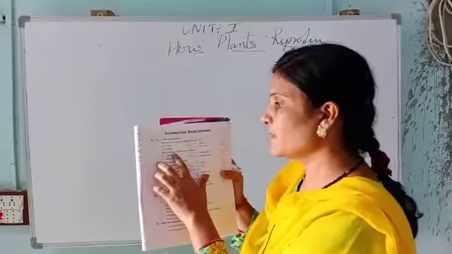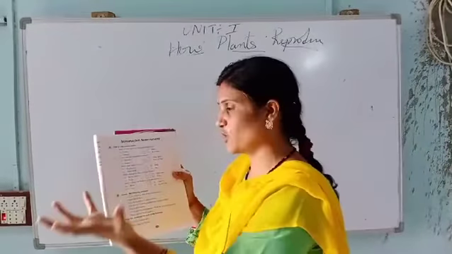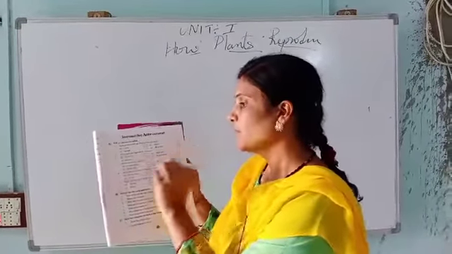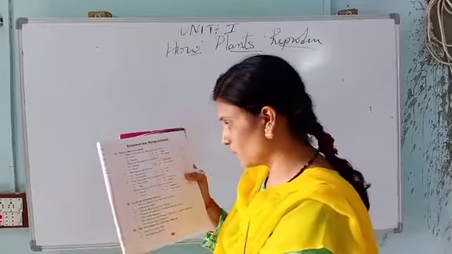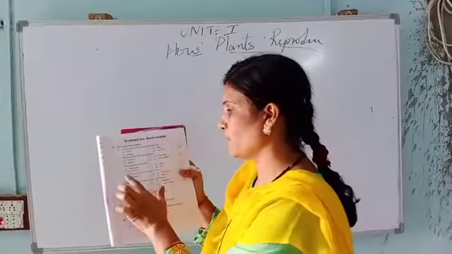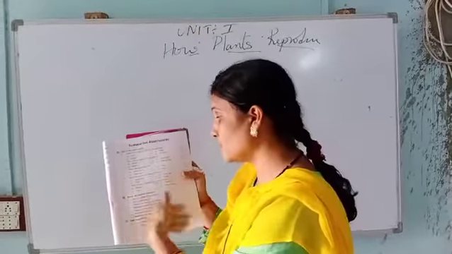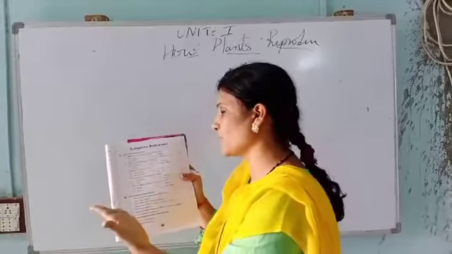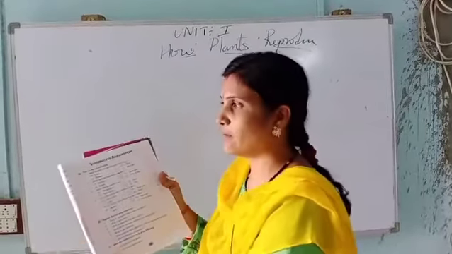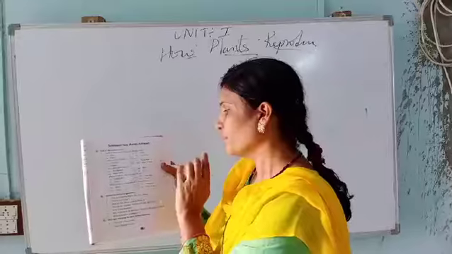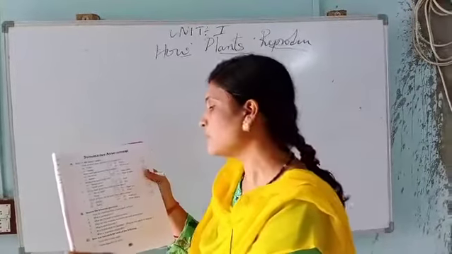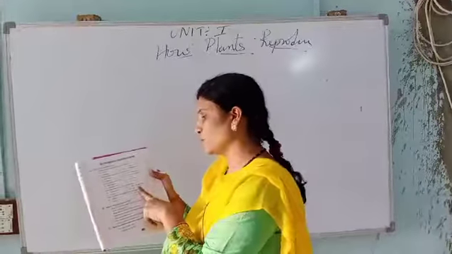Second one, which seed gets dispersed by explosion? It is blossom. Which plant grows from root? It is sweet potato. Which plant grows from underground stem? Here 4 options are given, but we should choose only one correct option, that is potato.